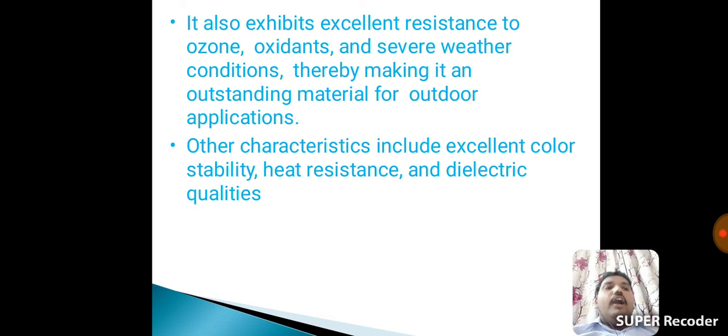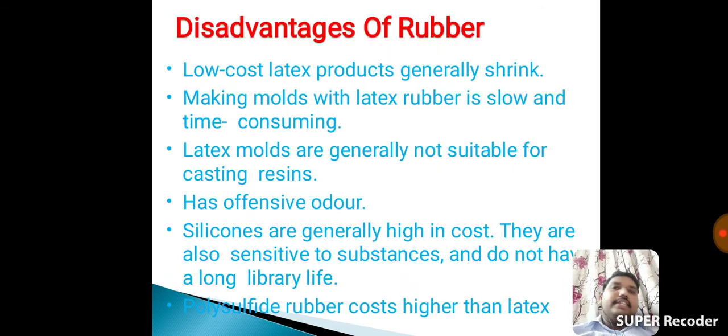Outdoor means sunlight presence, humidity presence, chemical presence, whatever it is in the outside environment. Other characteristics include excellent color stability, heat resistance and dielectric qualities.